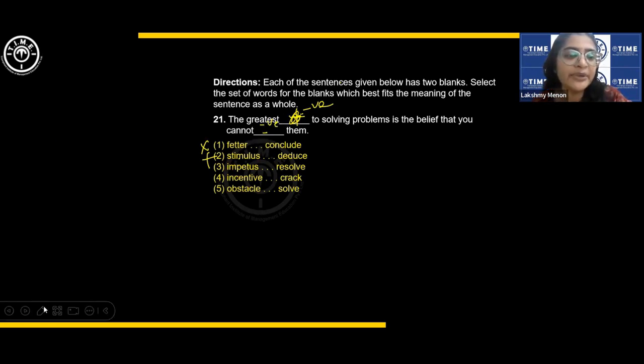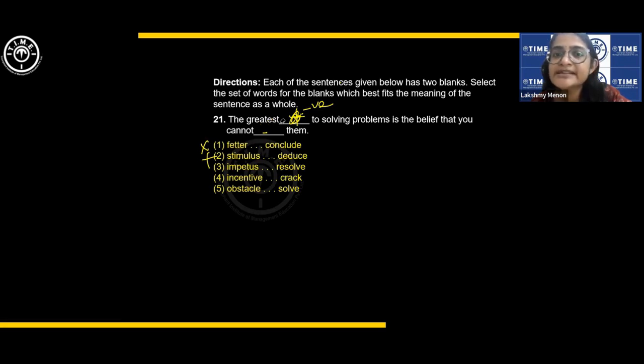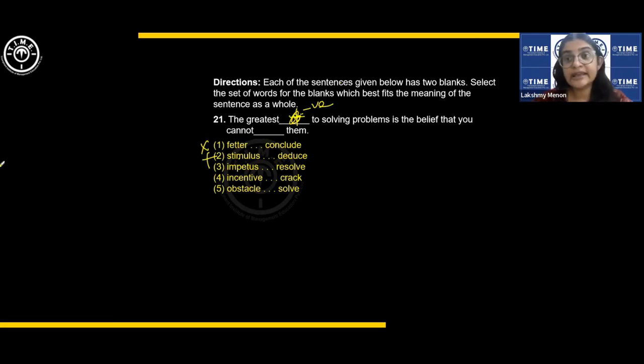The second blank will not have a negative word. I wrote that there by mistake. The second blank should have a positive word, but what I meant is that the tone is negative. Why will the second blank have a positive word? Because the belief that you cannot solve these problems is the greatest problem, is what they are trying to say. Okay, you got it, right?